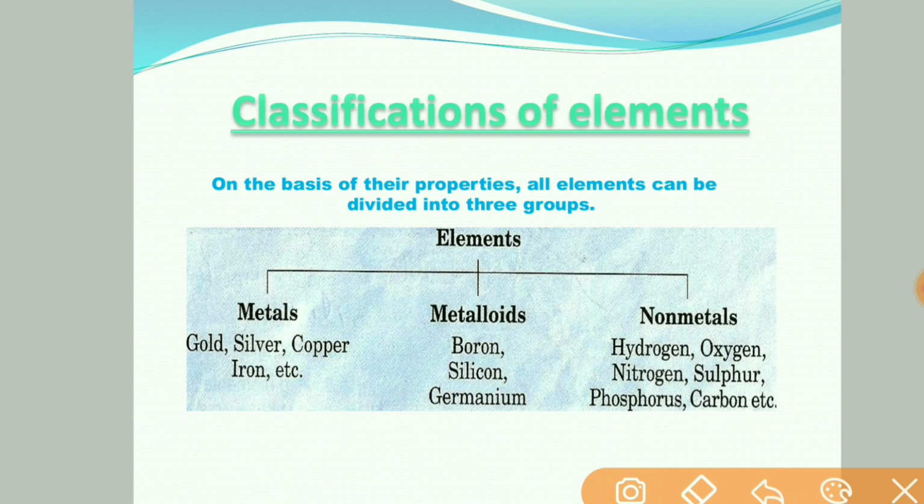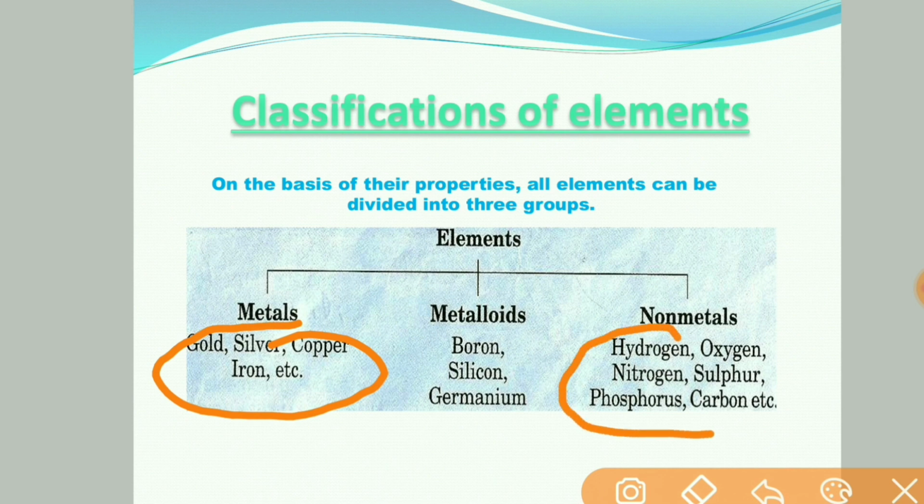In metals, as you have seen here, gold, silver, copper, iron, aluminium, zinc, they all are metals. While in non-metals, hydrogen, oxygen, sulfur, phosphorus, carbon, these all are non-metals.